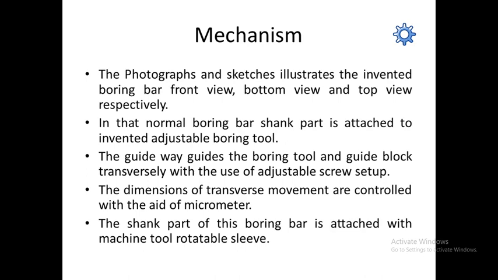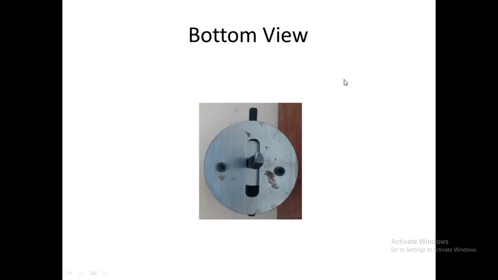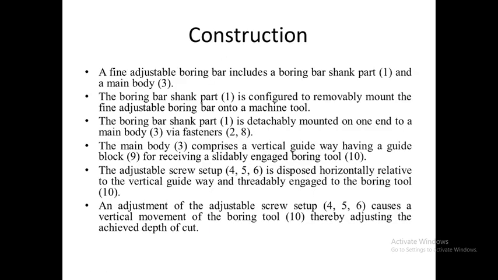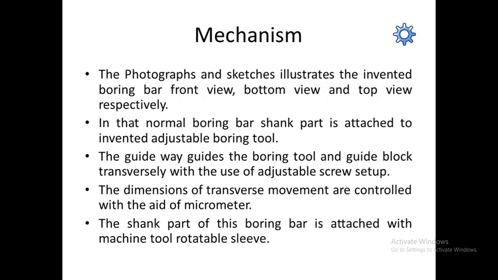That means where I place the micrometer, according to your previous slide there are photos available. In that photo, on the top side there is a screw. In that screw we can attach the micrometer. From that we can adjust 0.01 least count, and a 0.01 cross side movement of the boring toolbar is achieved. Okay. These are all the mechanisms available with that toolbar.